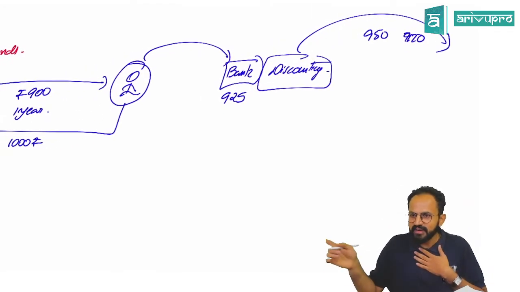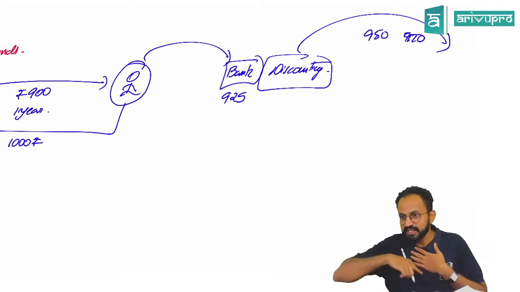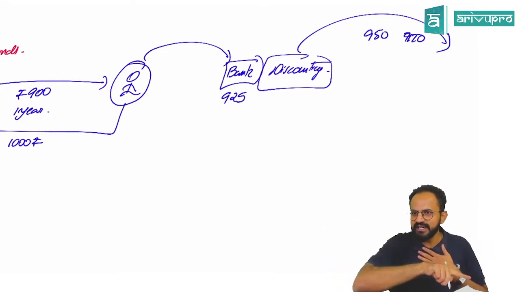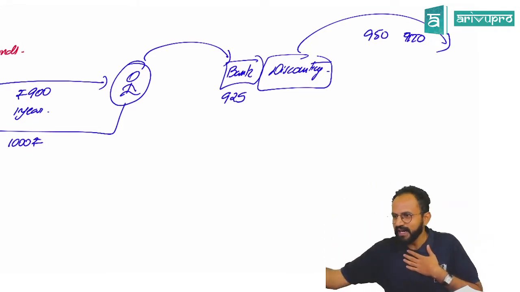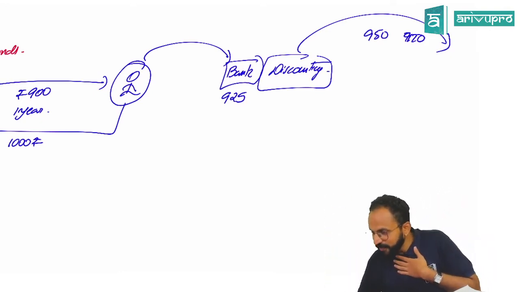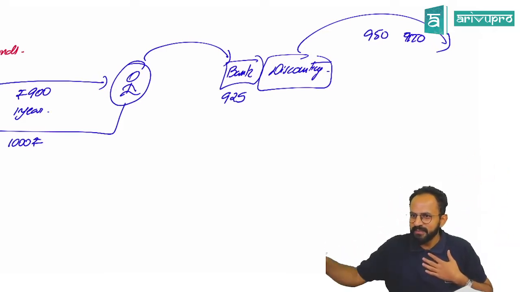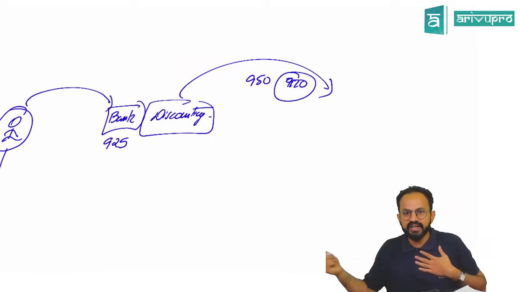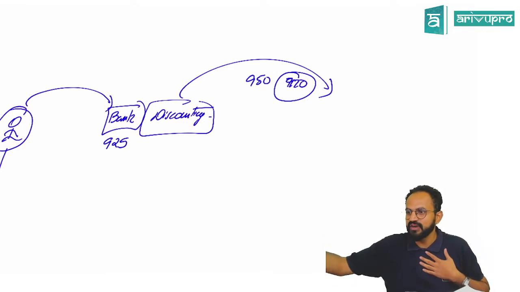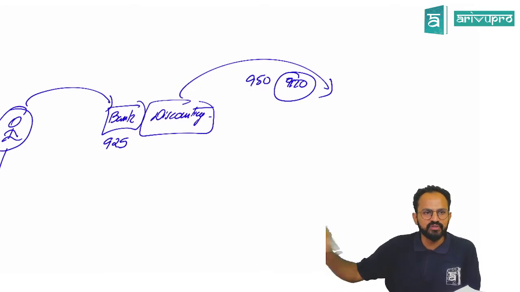Why, sir? RBI's immediate money need is also fulfilled. The person who purchased the bond invested 900 and got 925, so he got 25 rupees extra. The bank gave 925 and is selling it at 950. If this person had gone and given it to RBI directly, RBI should have paid 1,000, but the bank gave it at only 950 or 975. So with rediscounting, everyone won. This is called rediscounting. I hope all of you understood this concept.